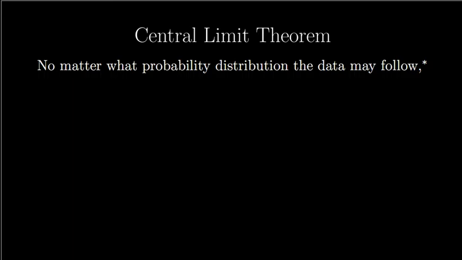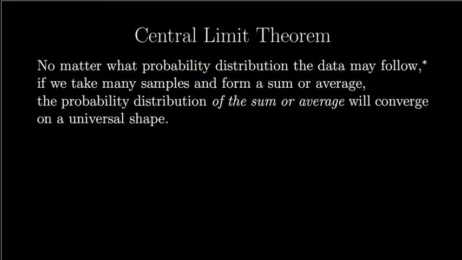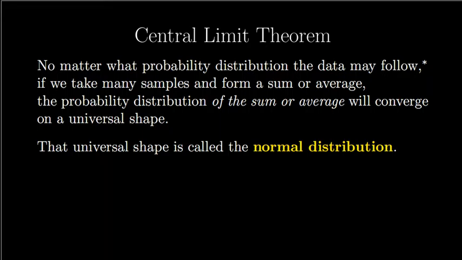It says that no matter what probability distribution the data may follow, if we take many samples and form a sum or an average, the probability distribution of the sum or average will converge on a universal shape. That universal shape is called the normal distribution, and that is where the normal distribution comes from. It is the universal shape that the probability distribution of sums and averages will converge on.